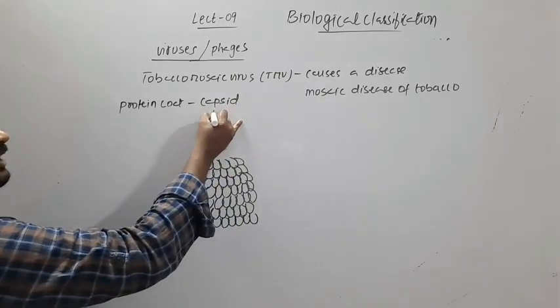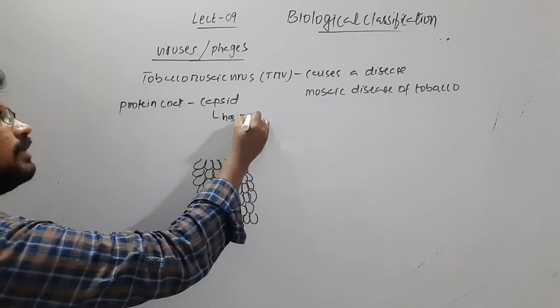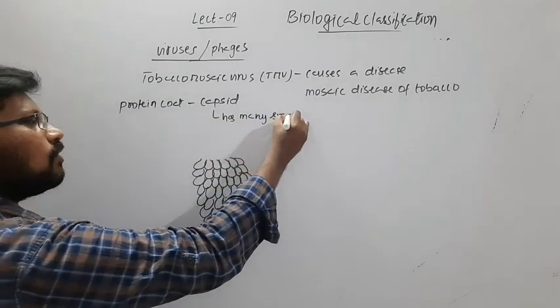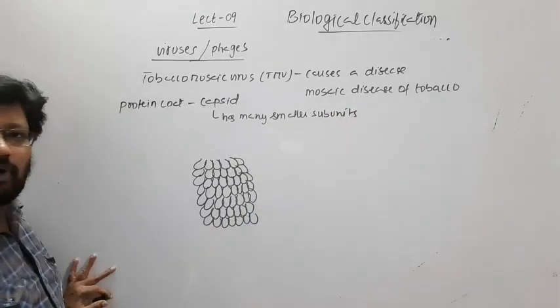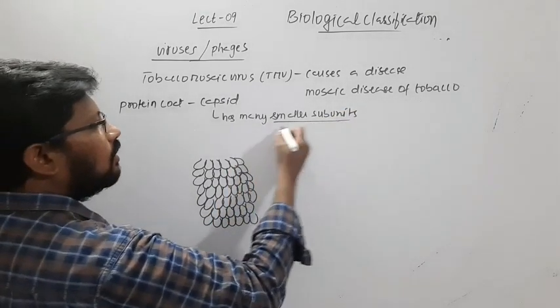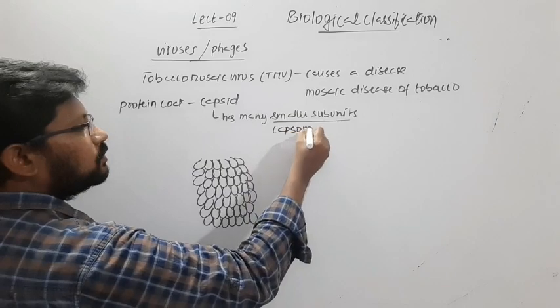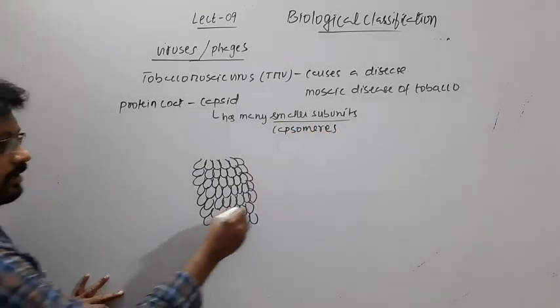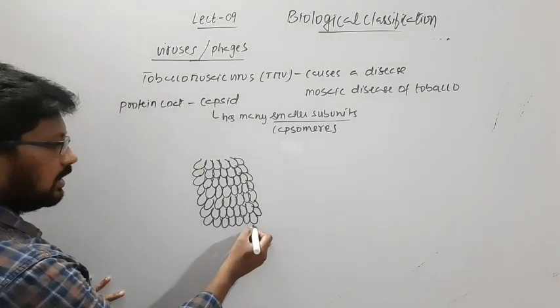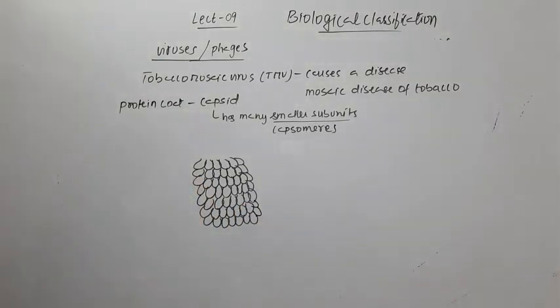So capsid has many smaller subunits, and those subunits are called capsomeres. I'll show here what these capsomeres are.